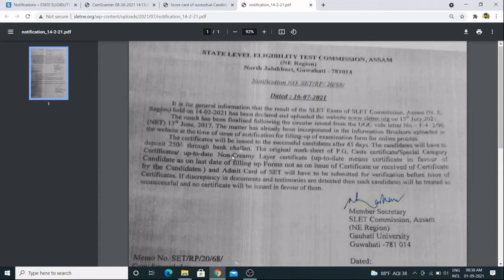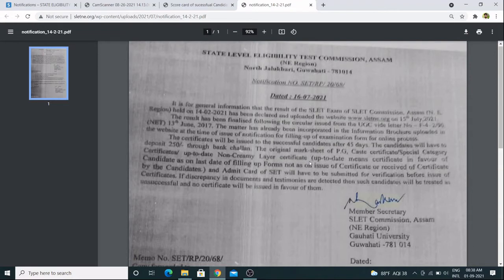If you are in some category like OBC, SC, EWS, you have to take the original copy there and submit a Xerox copy of it, self-attested. You also require the admit card.